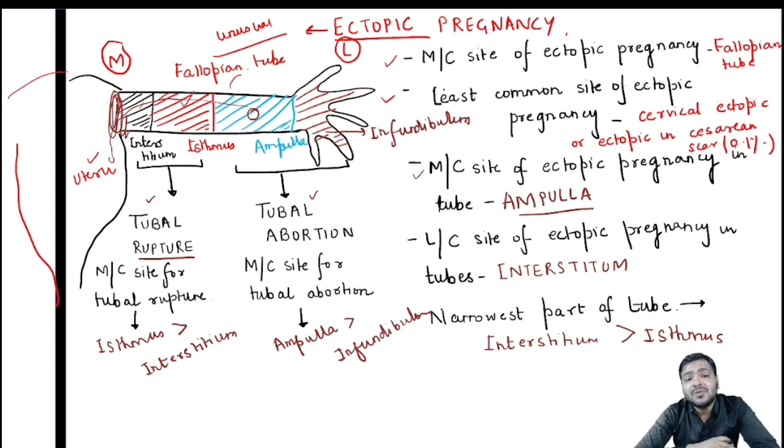Why do I say it is tubal abortion? Because in the ampulla region or the infundibulum region, the diameter is larger, they have more space, so that the zygote can grow, and ultimately it will lead to abortion. The tubes will not rupture in that case. So those are the sites for tubal abortion, ampulla and infundibulum, with interstitium and isthmus being the sites of tubal rupture.